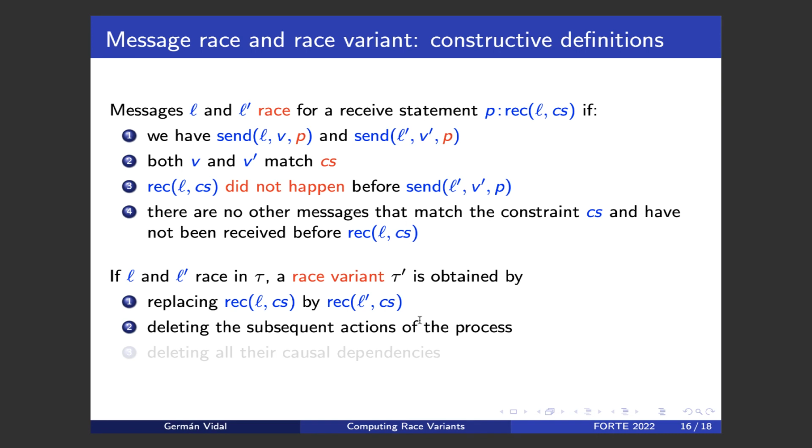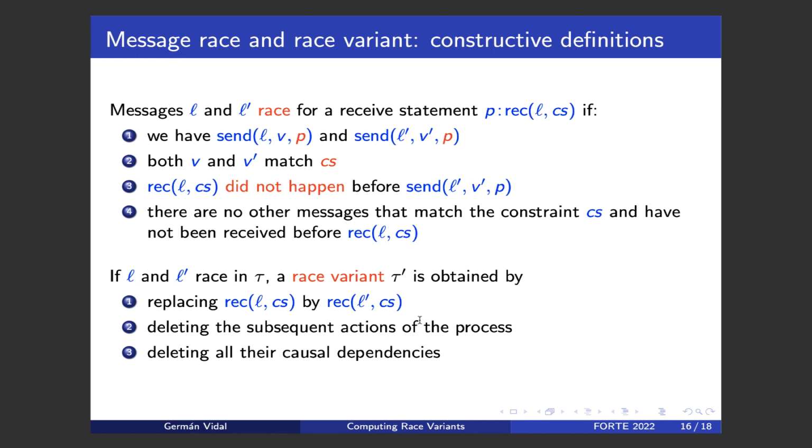Remember that we have a dependency between an action and the subsequent actions of the same process. Therefore, everything that happened after the receive of L prime perhaps is not there anymore, and we have to remove these actions. And finally, we also check transitively all the actions that depend on the actions that we have deleted and delete them as well.